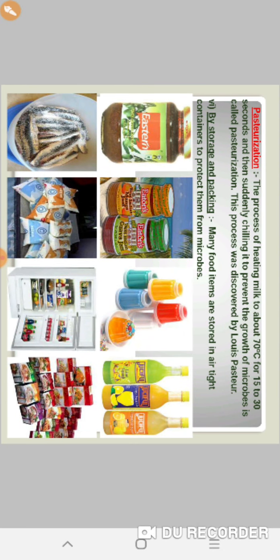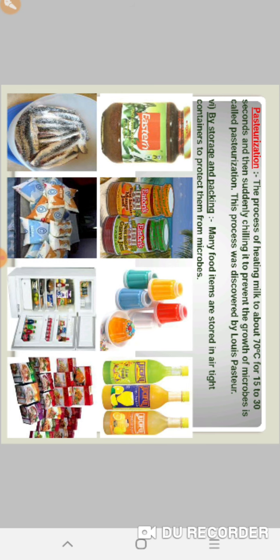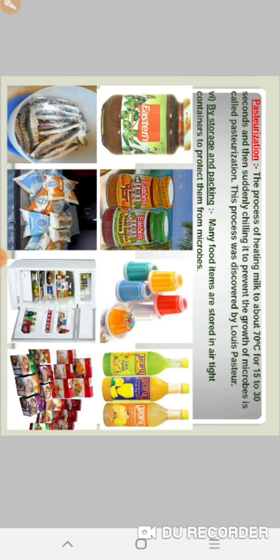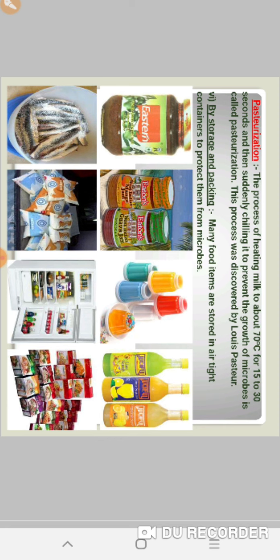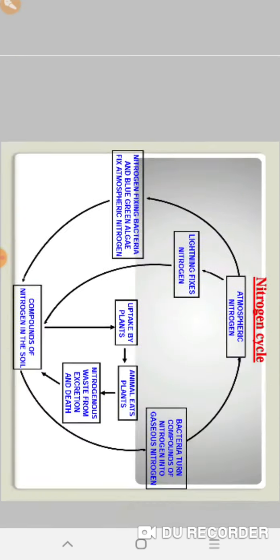The next is pasteurization. What is pasteurization? The process of heating milk to about 70 degrees Celsius for 15 to 30 seconds and then suddenly chilling it to prevent the growth of microbes is called pasteurization. This process was discovered by Louis Pasteur. Who has discovered pasteurization? Louis Pasteur. The next is by storage and packing. Many food items are stored in airtight containers to protect them from microbes.